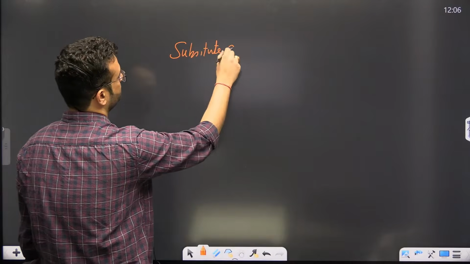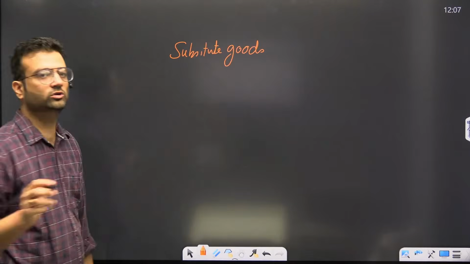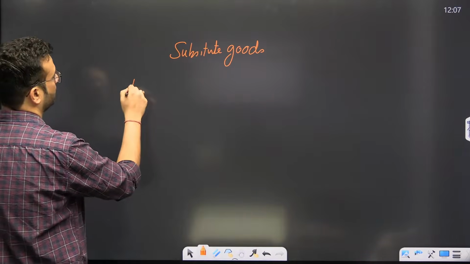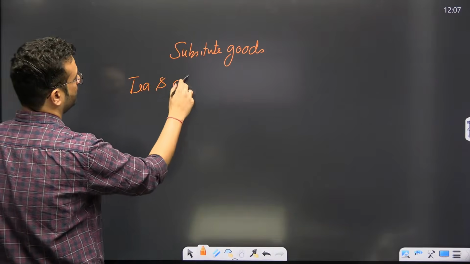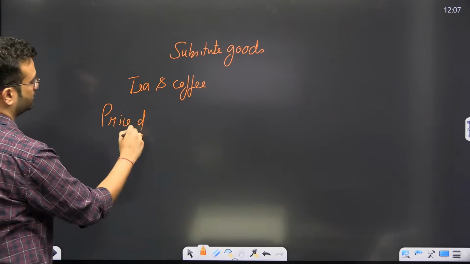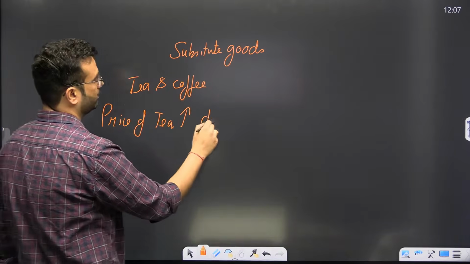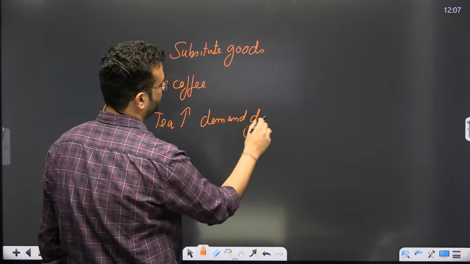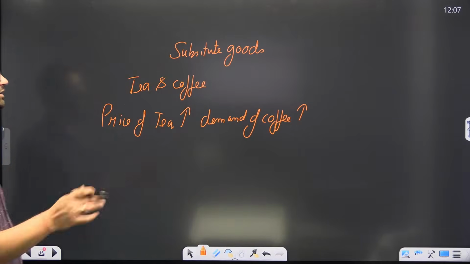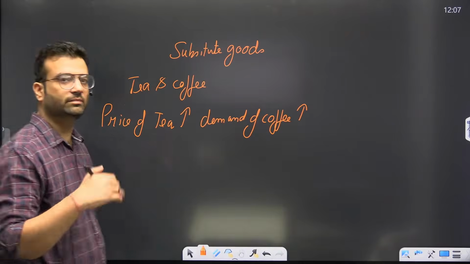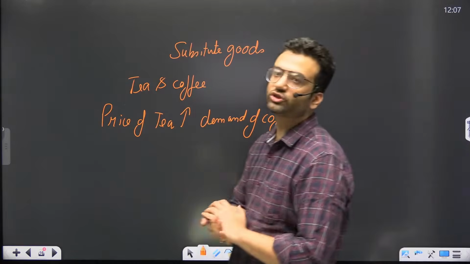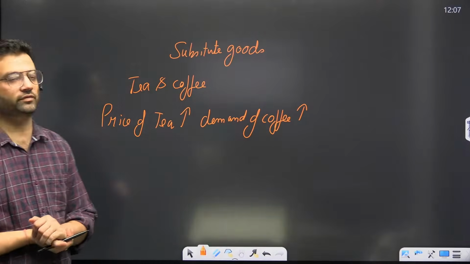Substitute goods means those goods which can be used as a substitute for each other. Let's say tea and coffee. Tea and coffee are substitutes. If the price of tea increases, demand of coffee will increase. People will shift to coffee. So this is a substitute good, that means it can be replaced with another good. This is the substitution effect.